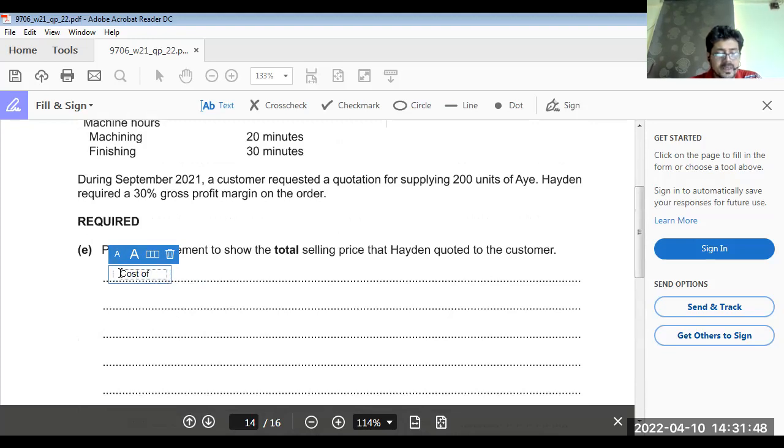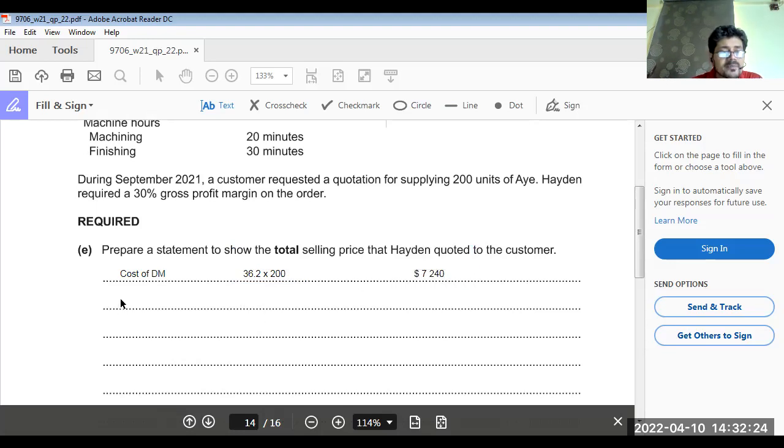Cost of direct material, DM, is how much? 36.2 multiplied by 200 units. That makes $7,240.